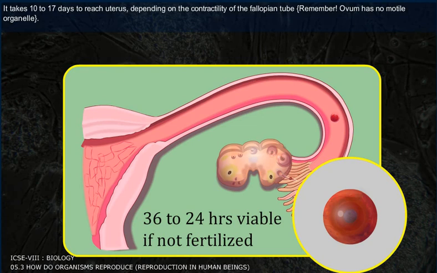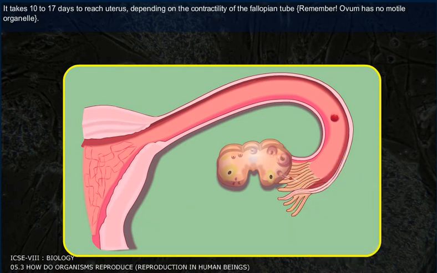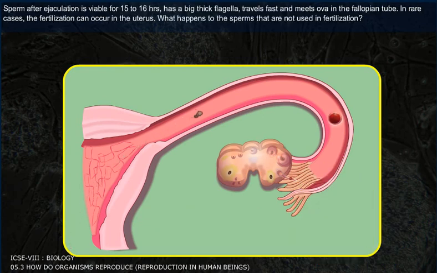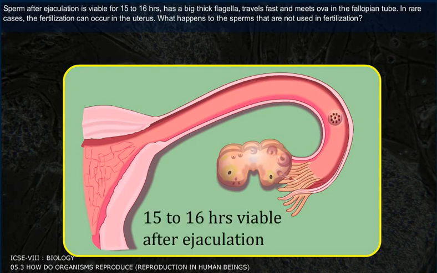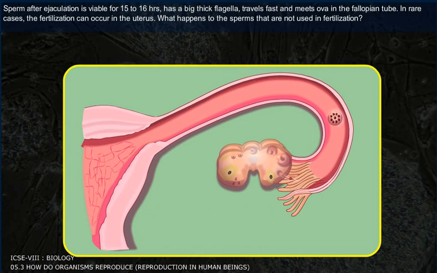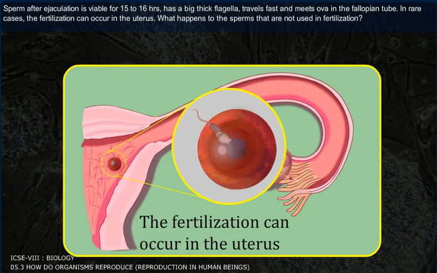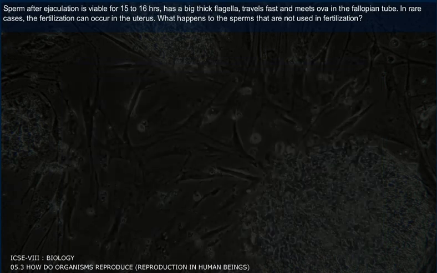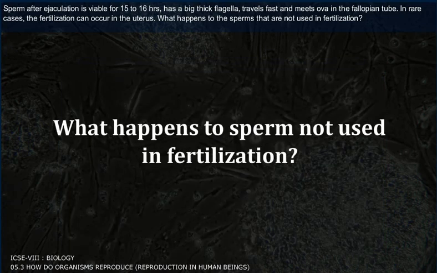Remember, the ovum has no motile organelle. Sperm after ejaculation is viable for 15 to 16 hours, has a big thick flagella, travels fast and meets the ovum in the fallopian tube. In rare cases, yes, fertilization can occur in the uterus.